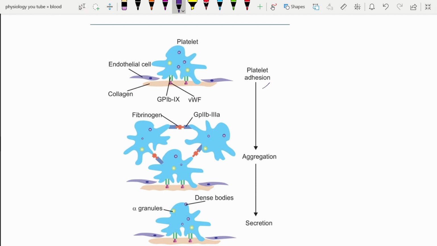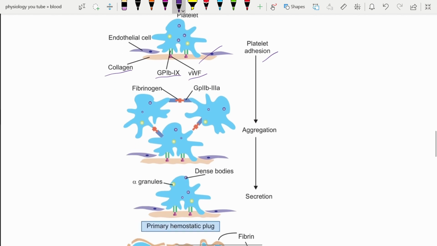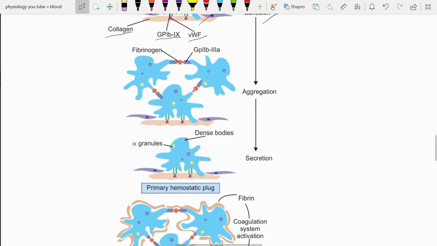Here, the property of platelet adhesion. The platelet modifies its shape, and here you can see that there is exposed collagen due to the injury. Here von Willebrand factor and glycoprotein 1b-9 combine with the platelet. This helps in the adhesion. Once they get adhered to the collagen, they aggregate, binding with each other with the help of fibrinogen and glycoprotein 2b and 3a.